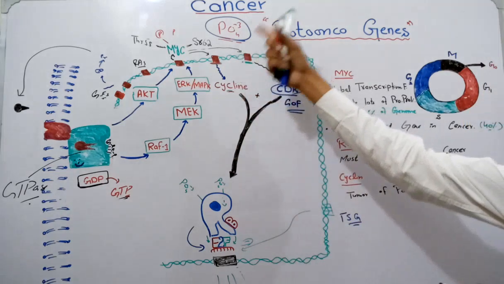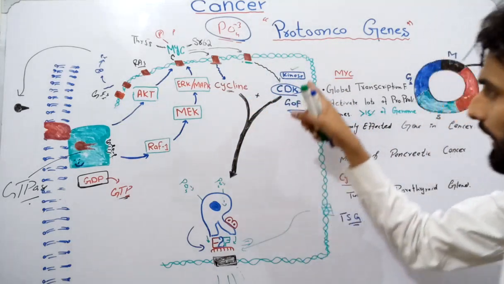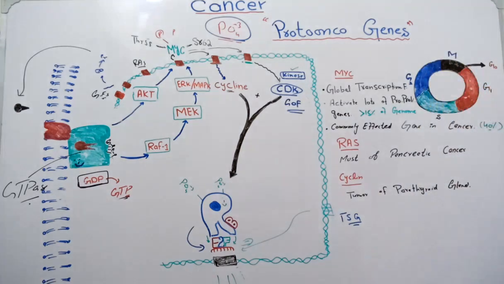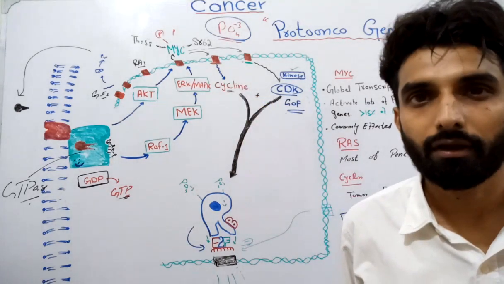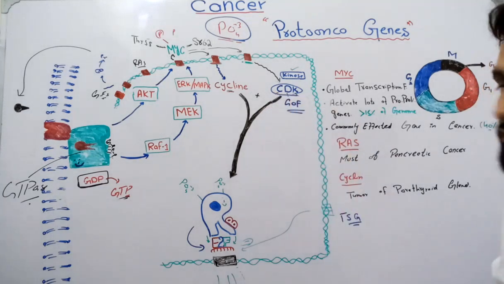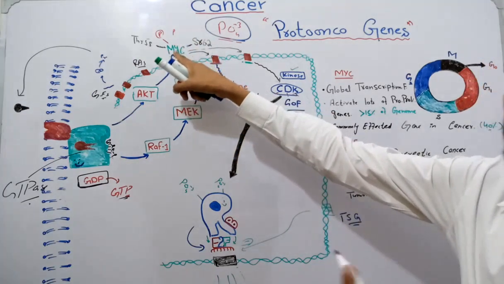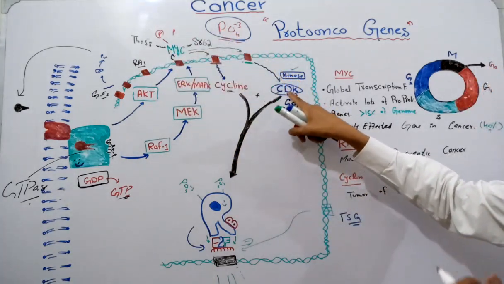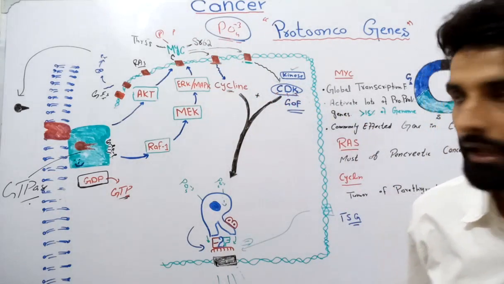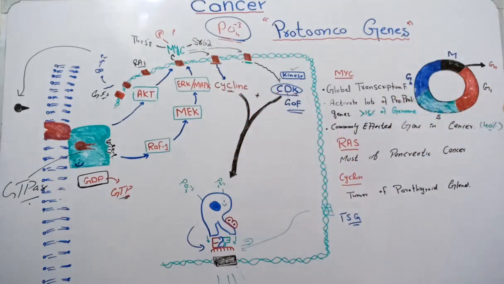It can also activate another gene, and the product of that gene will be kinase. But this kinase is very unique. Why? Because it depends upon the cyclin for its proper function. That is the reason this kinase is called cyclin dependent kinase, CDK. So the MYC transcription factor will activate cyclin and also produce cyclin dependent kinase, CDK. Okay. Now, what are the functions of cyclin and CDK? We will talk about it in 1 or 2 minutes.